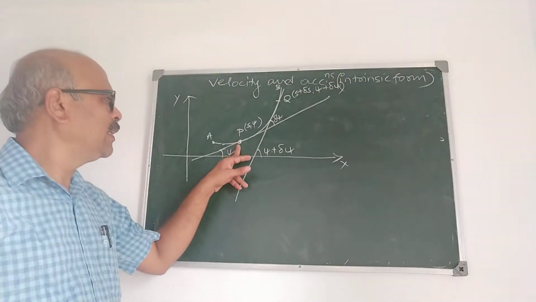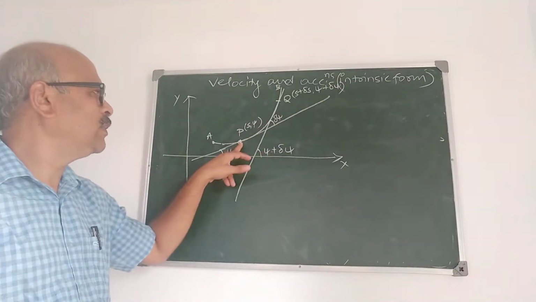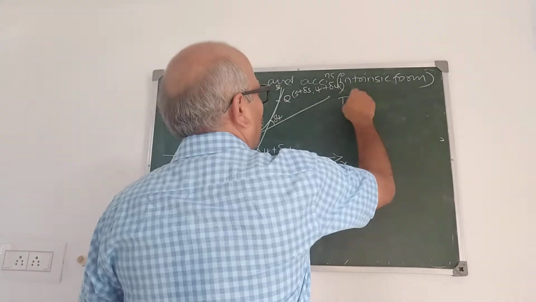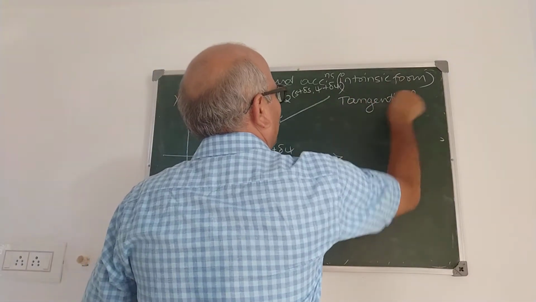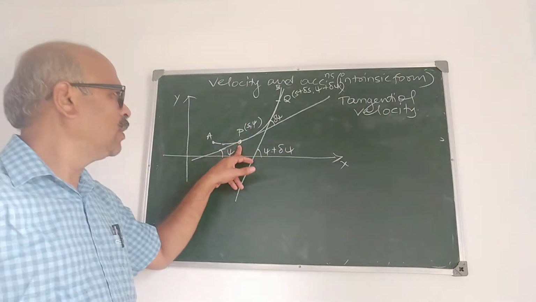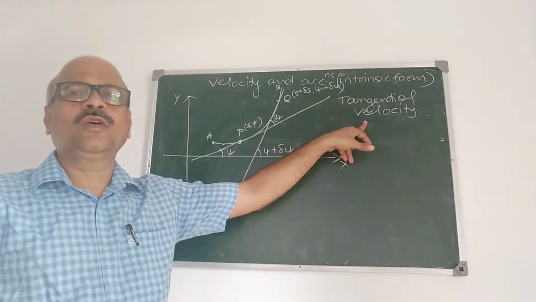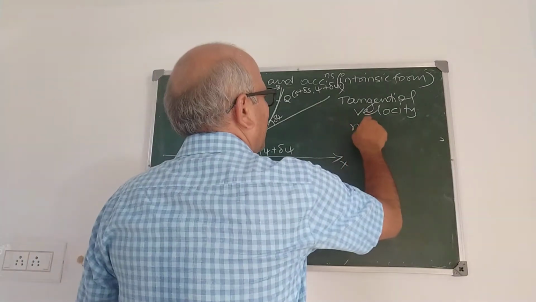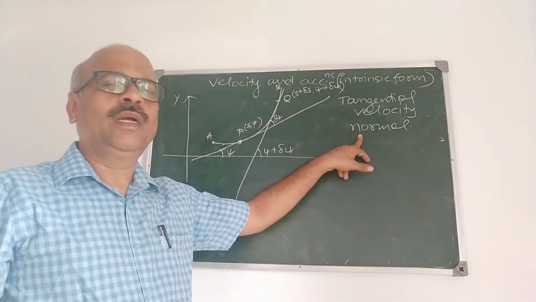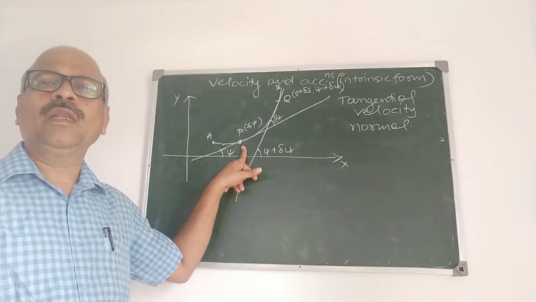Now, the velocity of the particle at the point P along the tangent to the curve at the point P is called tangential velocity. And the component of velocity along the normal to the curve at the point P is called normal velocity.